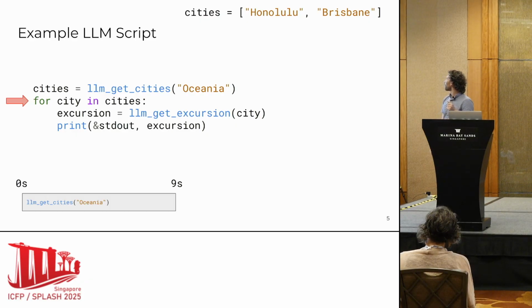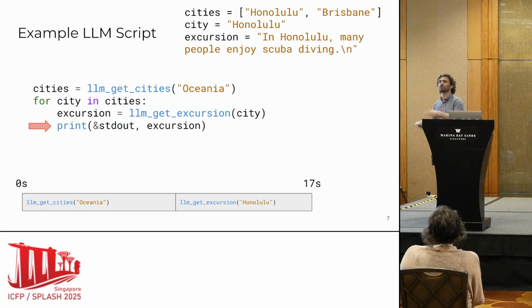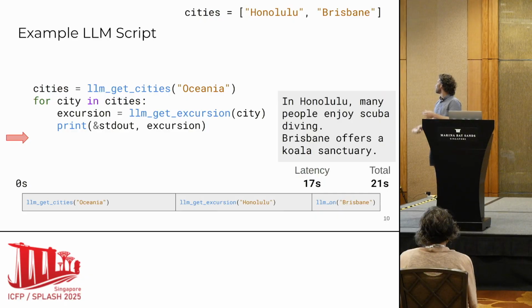Next, we're going to loop first with the city Honolulu, and we're going to make another LLM request, again another network request, to get some fun excursion I could do in that city. Maybe I get back a while later, because LLMs are slow, that in Honolulu there's scuba diving. Next, I'm going to print this to standard output. In this case, it took 17 seconds. I'm going to call this time till first print the latency of the program. Then I continue executing and do the loop again. Again, there's a slow LLM call. I hear back something about a koala sanctuary in Brisbane. And after 21 seconds, the program is done executing.